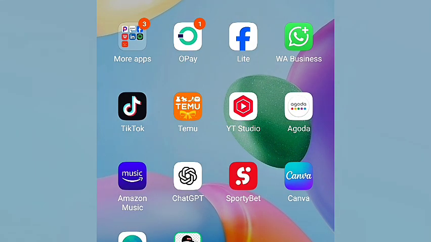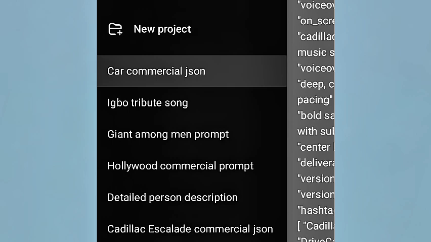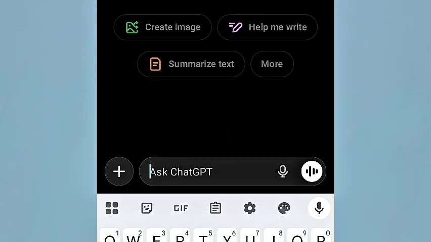I'll first go to ChatGPT. ChatGPT is one of the AI platforms that can give you a realistic prompt, and the prompt I'm talking about is a JSON prompt, not just ordinary prompting, right? When you are writing a prompt, make sure it is a JSON prompt, or that it is well detailed. The only detailed prompting I know is JSON prompt, because it gives you the mood, the sound, the audio, the camera angles, the background, the title, and everything you need, so that you can substitute the content of your ideas in that platform, right?